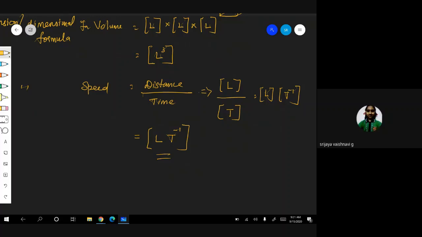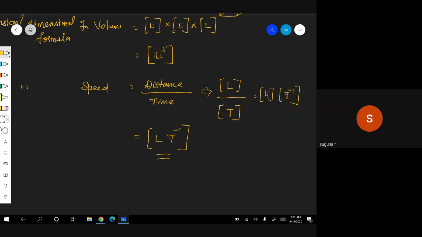Children? No, ma'am. Okay. Therefore, I can emphasize that. Here, L T power minus 1. Because I can emphasize that in mechanics, what are all the three fundamental quantities? M, mass, length, and time. In that case, you know very well the other things: electricity, ampere, candela, Kelvin. Everything else is immaterial here.